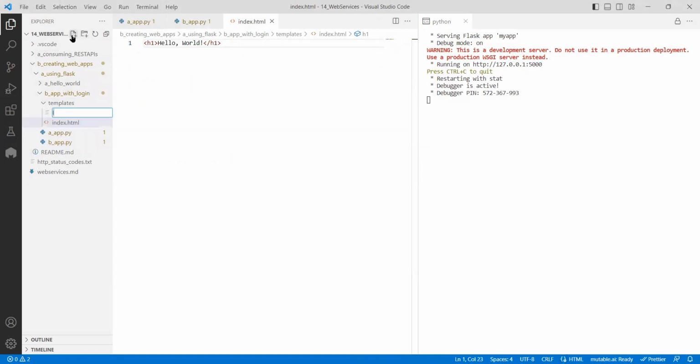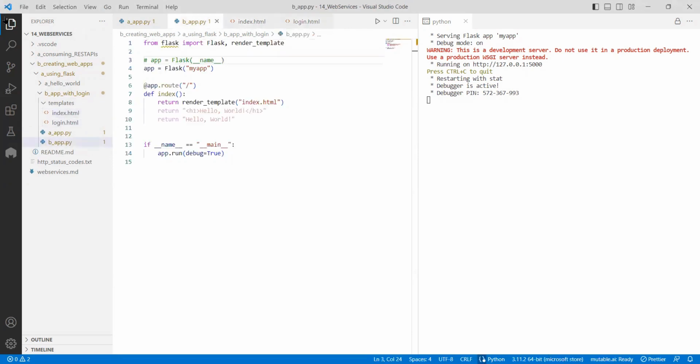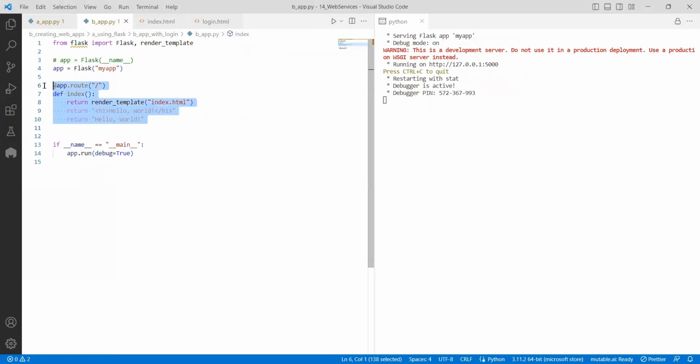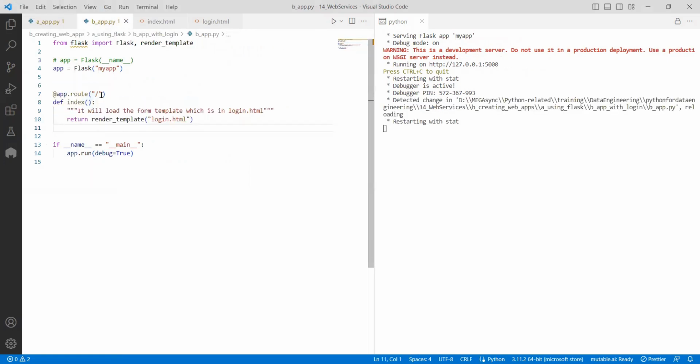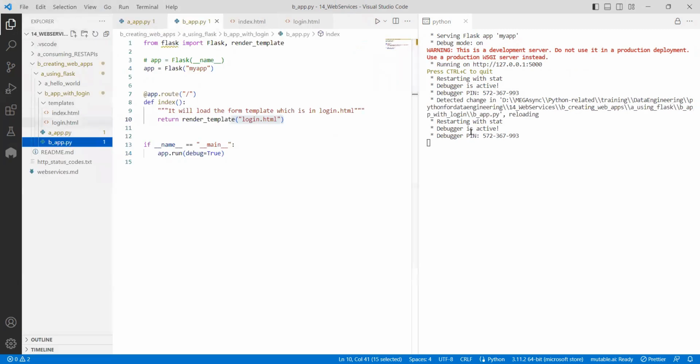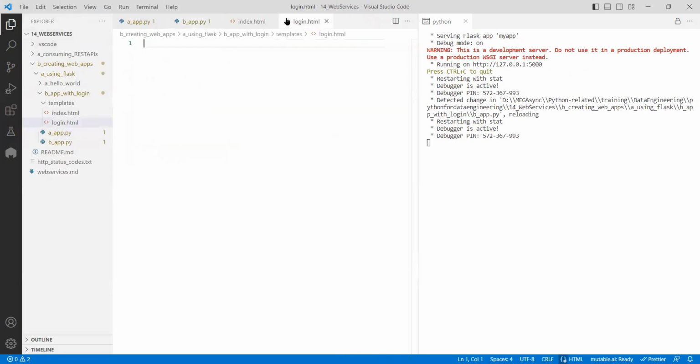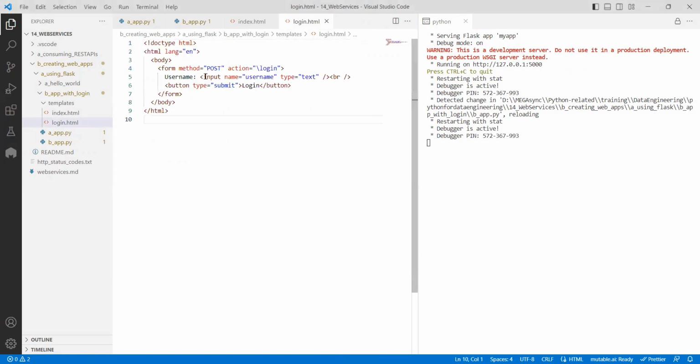And instead of this, I am saying a login.html and I want to load the HTML file. So instead of this one, for that, what I can do is app.route, and I am rendering from this login.html. So in the template folder, it will check for this login.html. In the login.html, if you need to have some code, I'm not here to explain these things, but if you just Google also, you'll get it.